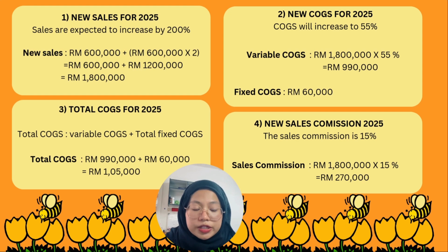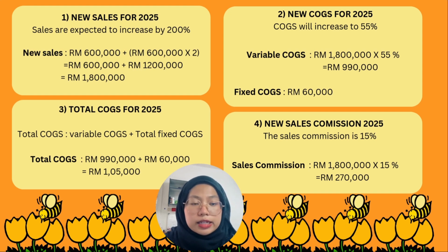Fixed COGS remains unchanged from 2024, so COGS for 2025 is RM 60,000. To calculate COGS for 2025 is to sum the variable COGS and fixed COGS.